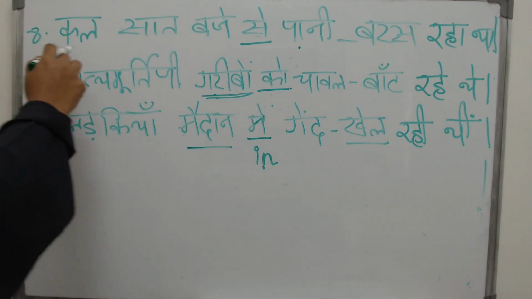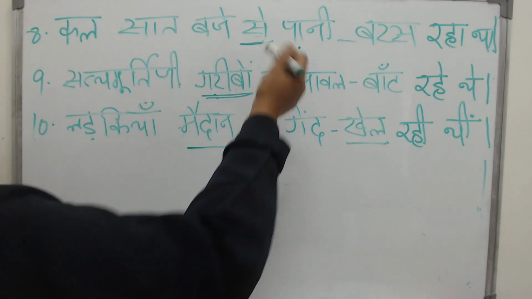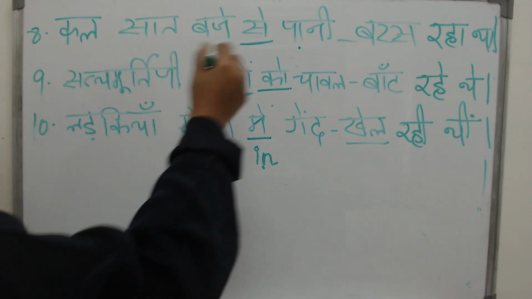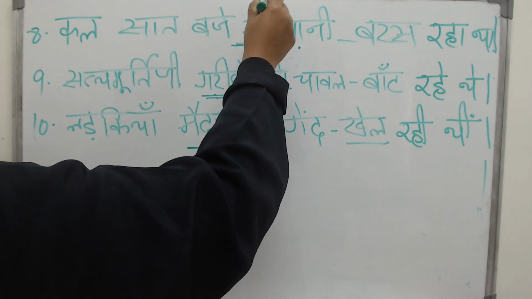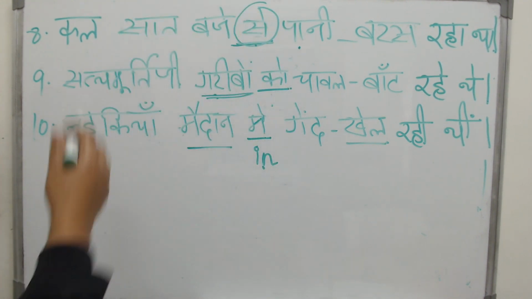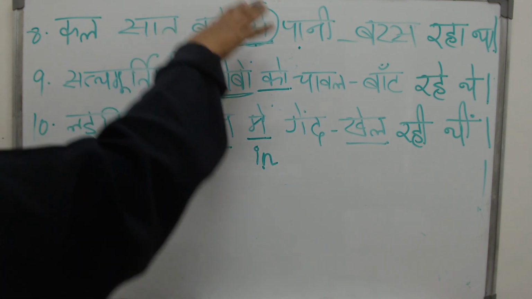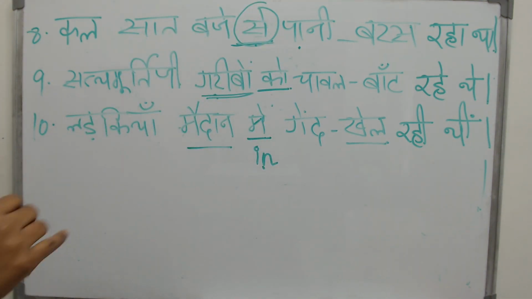And here see, kal 7 baje se, from. So when you talk about a time period, from that time, from yesterday, from day before yesterday, so the word say. So when you see sentences, when you read sentences, please note these words, the may, the say, the nay and the ko. Then that will help you when you start talking in Hindi, inshallah.